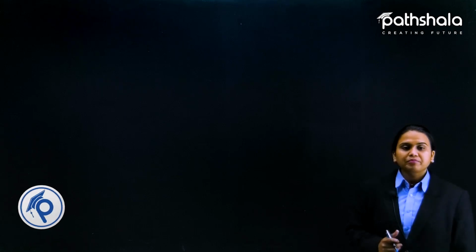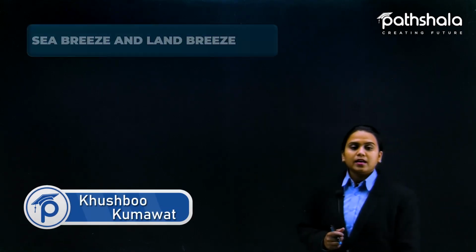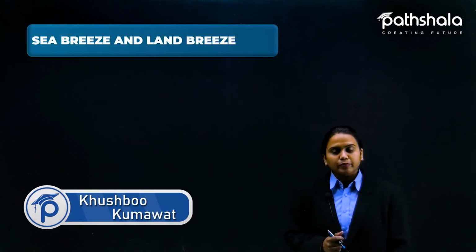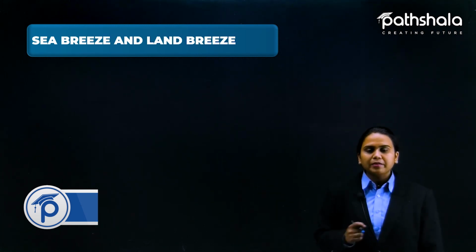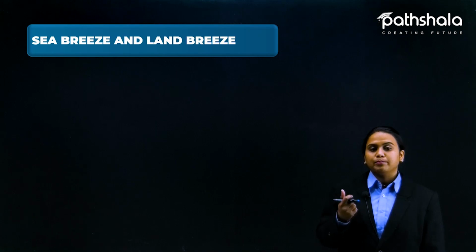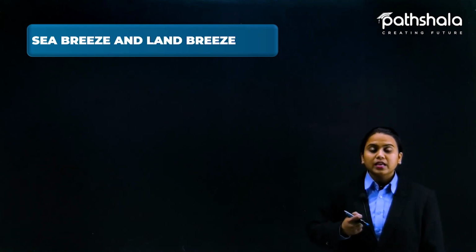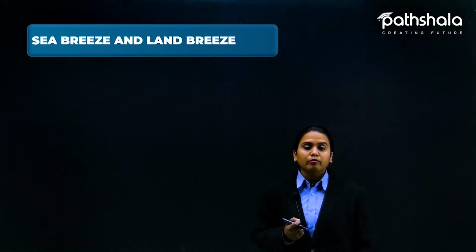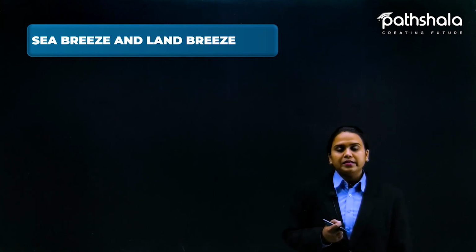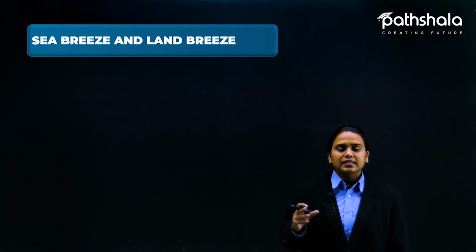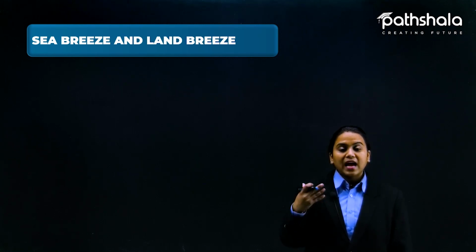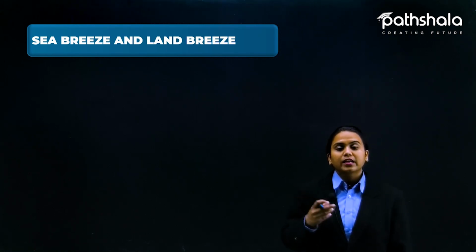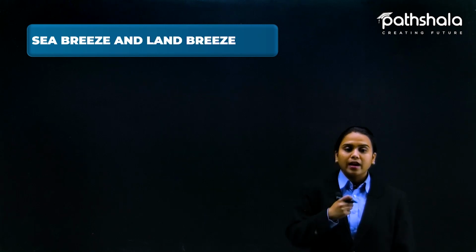Now students, our new topic is sea breeze and land breeze. So I think you have heard about sea breeze and land breeze. That name suggests the breeze that is coming from the sea and the breeze that is coming from the land. That is why their names are the sea breeze and land breeze. So what happens that lets the breeze come from the sea and the land?